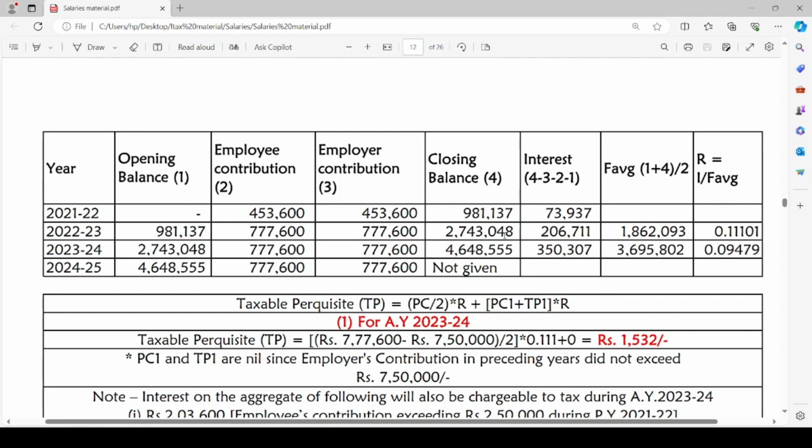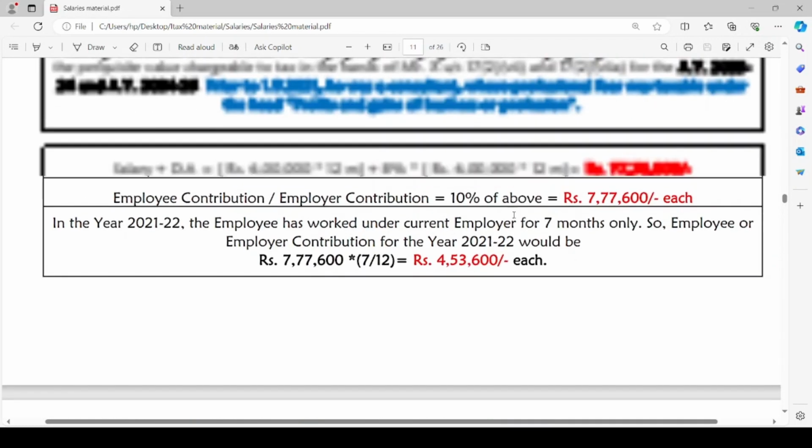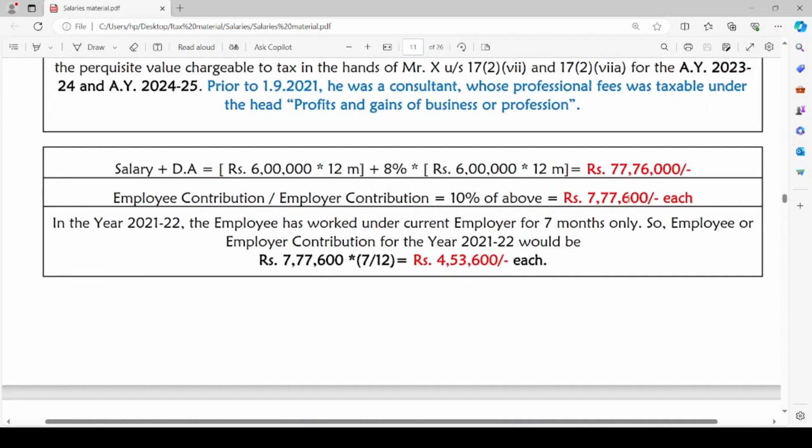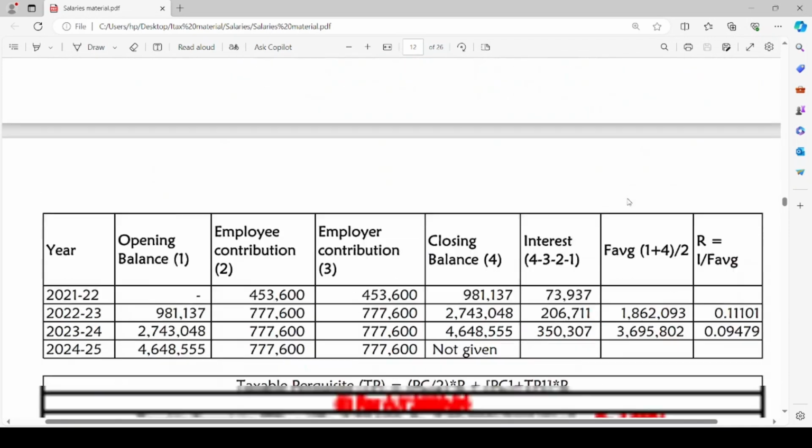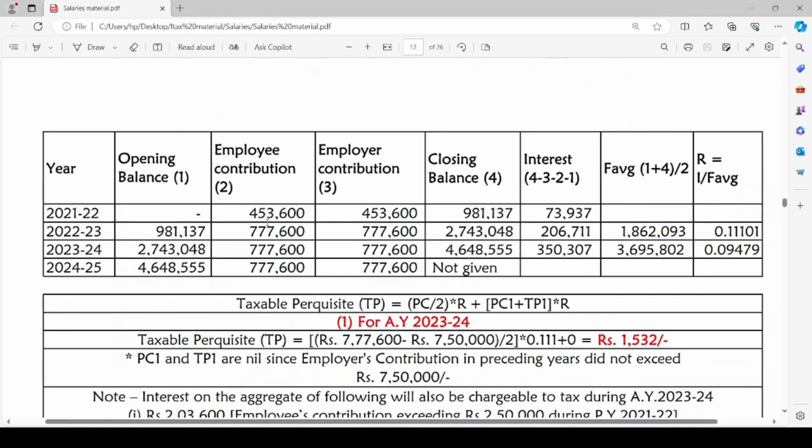Coming to the next year, 2022-23, we know that the employer contribution will be 7,77,600. The same will be the employee contribution also, 10% of salary amount towards RPF. The opening balance for the year 2022-23 will be the carried forward closing balance of the year 2021-22, 9,81,137.